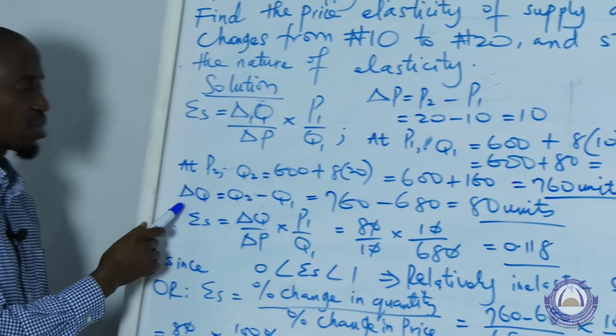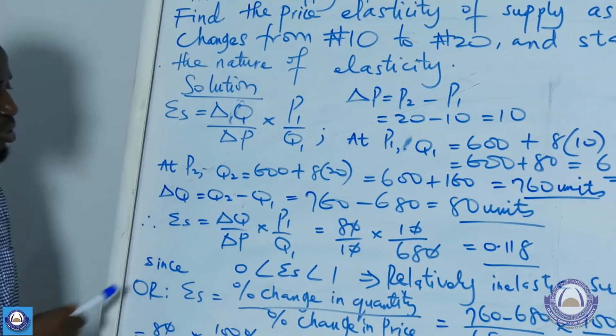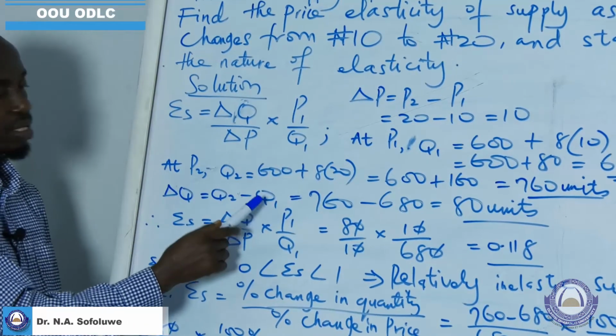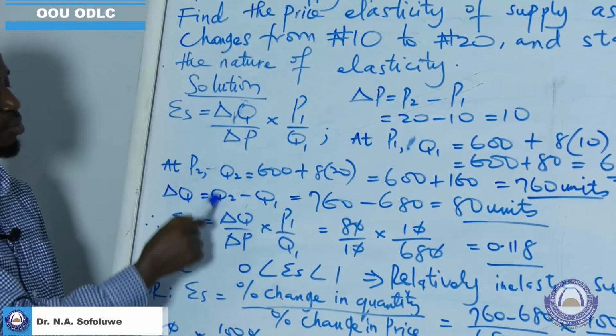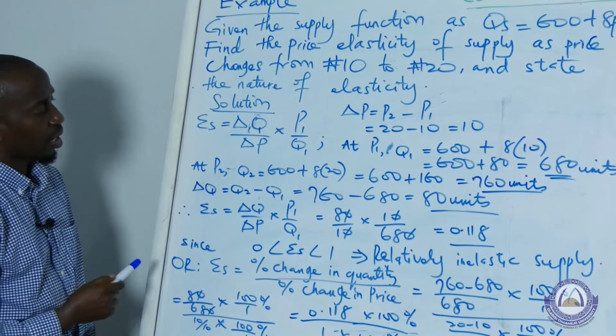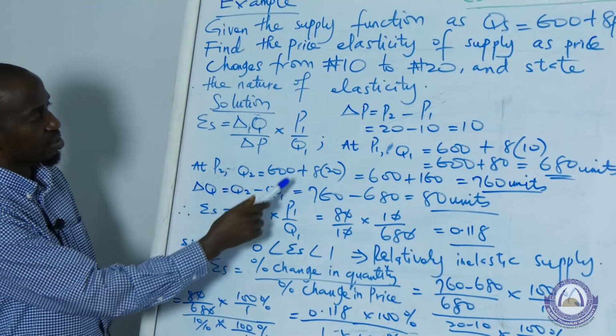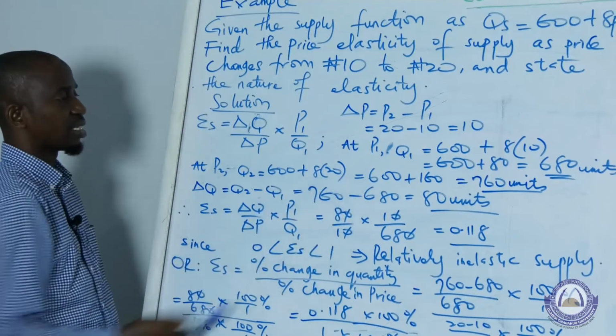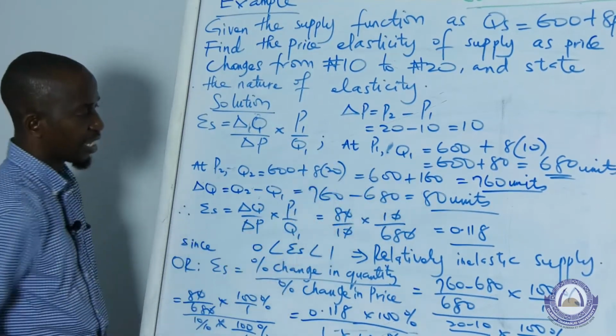Then based on this, we can now compute our change in quantity supplied, and that will be given by the initial quantity supplied deducted from the current quantity supplied. So from the computation we had earlier, our quantity supplied at 20 naira is 760, while the quantity supplied at 10 naira is 680. The difference of that will yield 80 units.